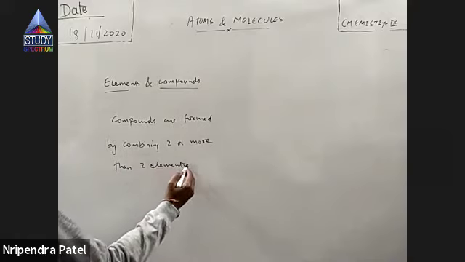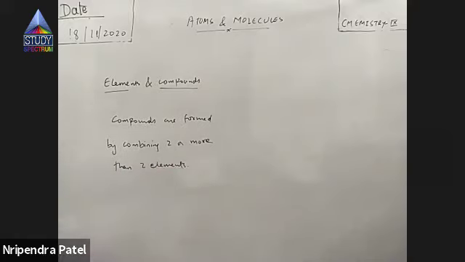Obviously, the two elements always combine in a definite proportion by mass. The composition was fixed, and the properties were different. Their properties were different from the constituent elements, right? These are the things we studied in the previous chapter.